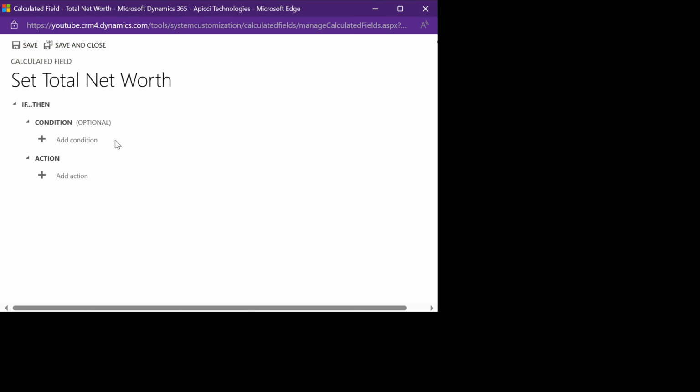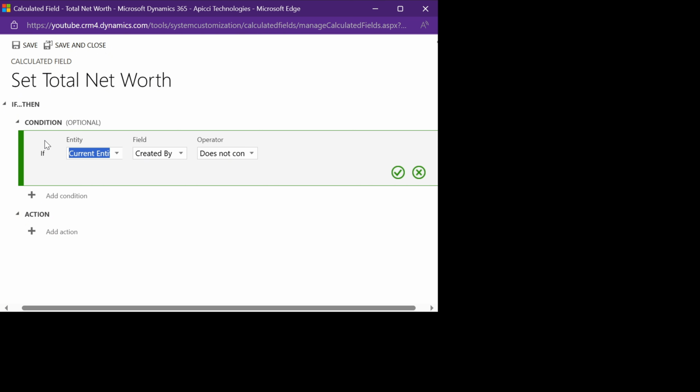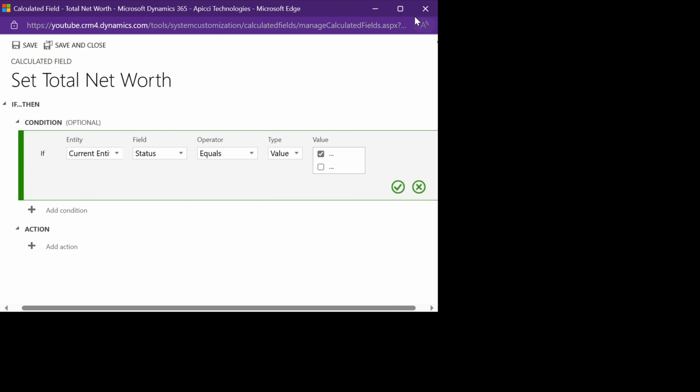On this window, because this is a calculated column, we'll add a condition. How do we calculate the total net worth? First of all, we select: if the status of the entity equals active.